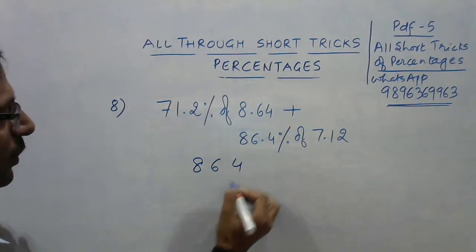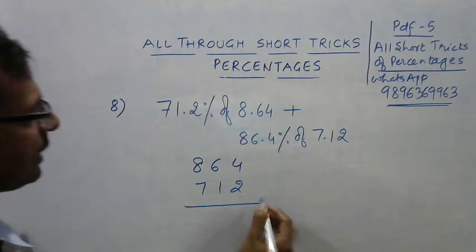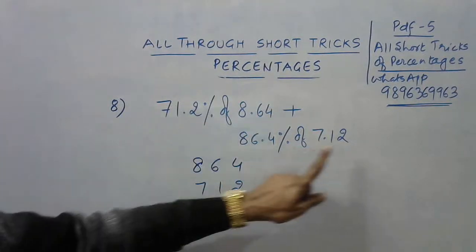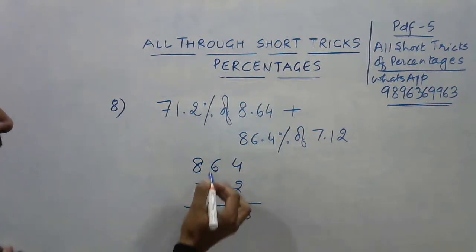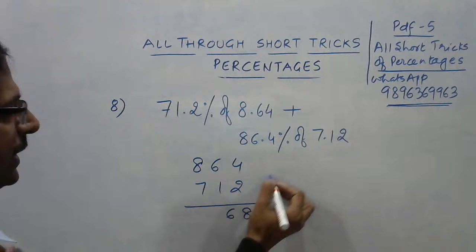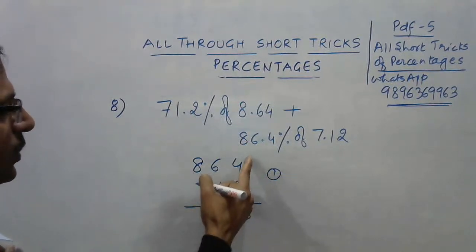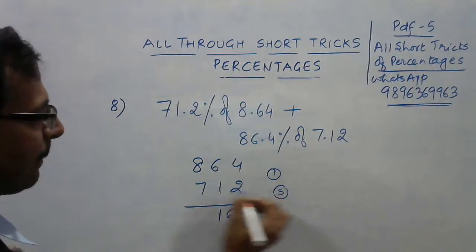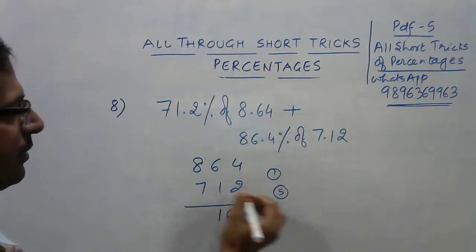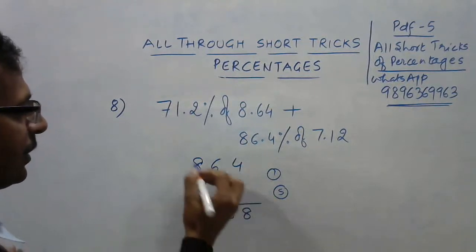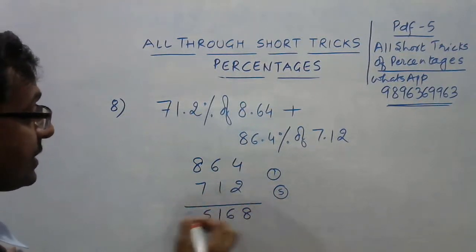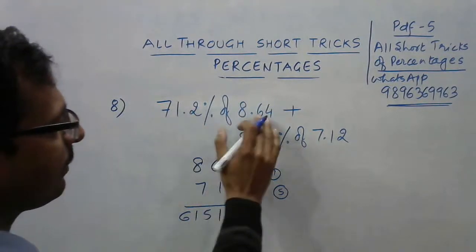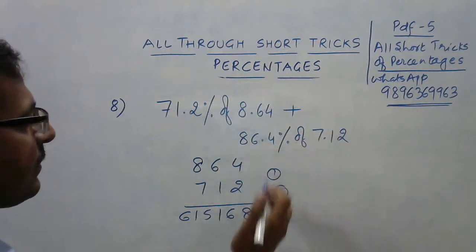8, 6, 4, 7, 1, 2. Now we need to multiply only these 2 numbers, because the same numbers are here and same numbers are here. So 4 2s are 8, 12, 16, 6, 1 carry, 16 and 28 is 44, 50, 51, 1, 5 carry, 42, 50, 55, 5, 5 carry, 8 sevens are 56 and 561. So 615, 168.